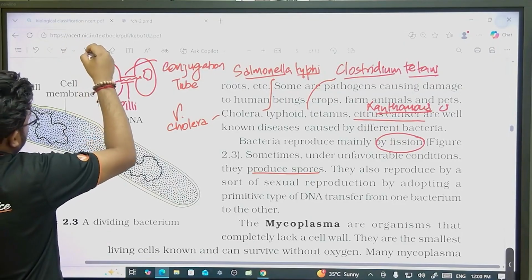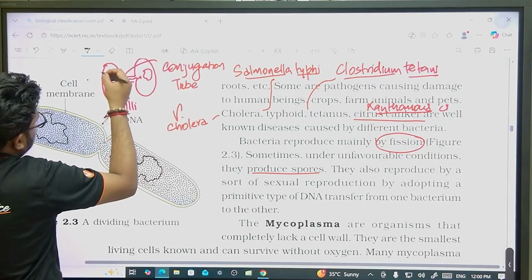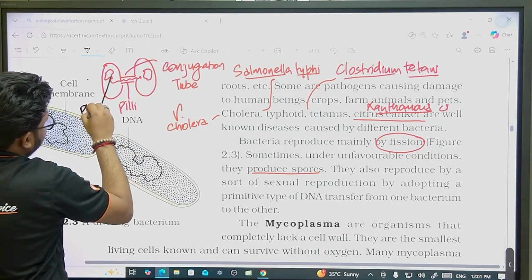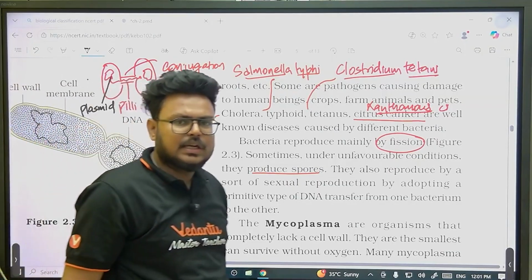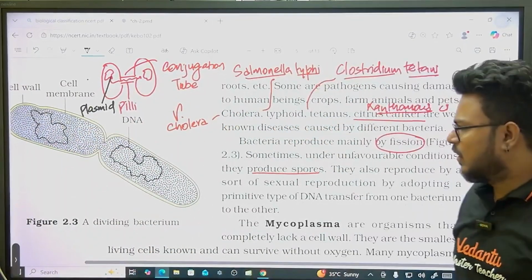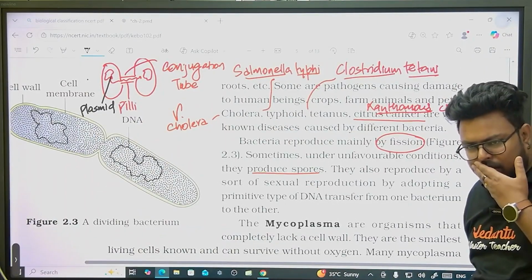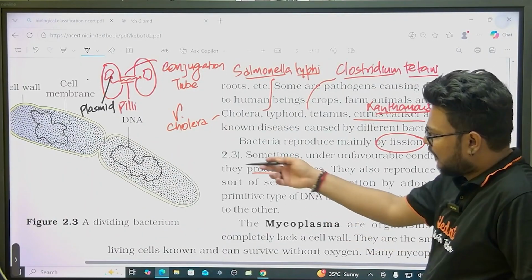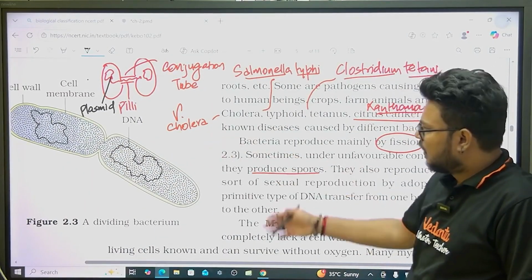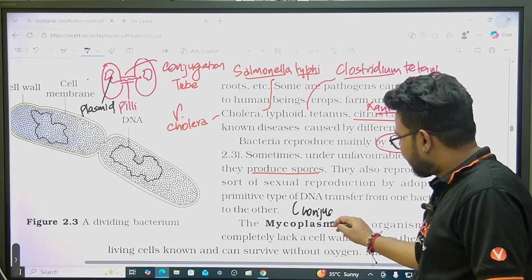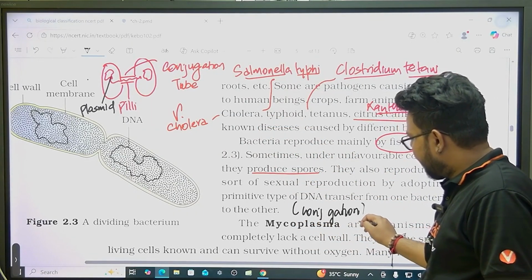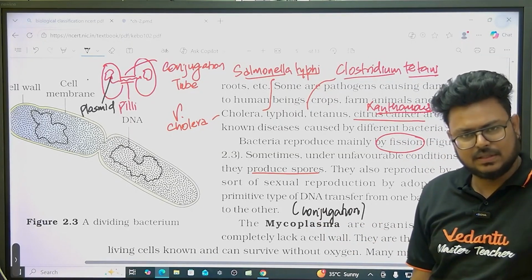Usually in sexual reproduction, it is not the main DNA but the plasmid that is transferred from one cell to another. But conjugation is not important here. Just remember that there is formation of a conjugation tube with the help of pili, and in conjugation, not the main DNA but the plasmid passes from one cell to another cell.